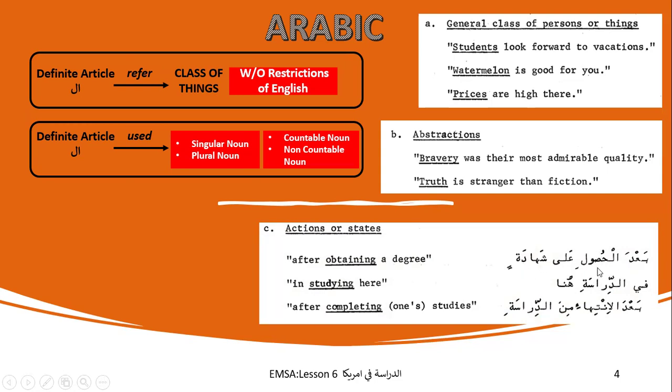a degree, this is what happens: you look for a job. So it is used in general terms, but it has al in it. Over here, in studying here, again, studying is a kind of idea. في الدراسة هنا. Again, you see al in it. Then again, after completing one's studies, بعد الانتهاء من الدراسة. Again, you see al over here with these ideas.